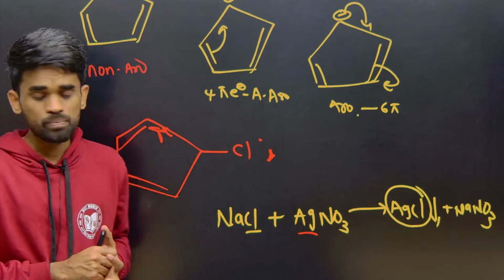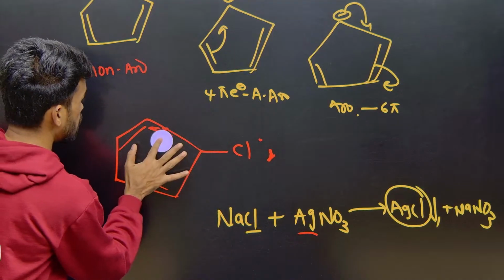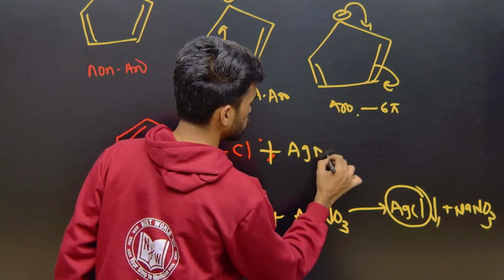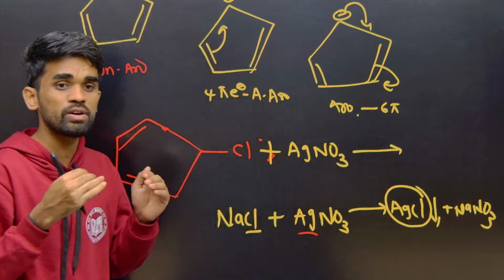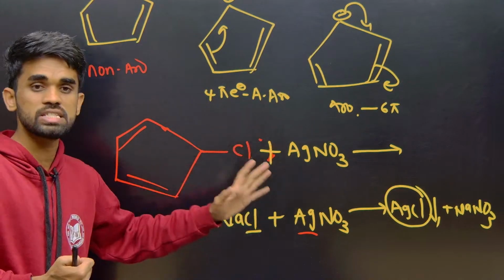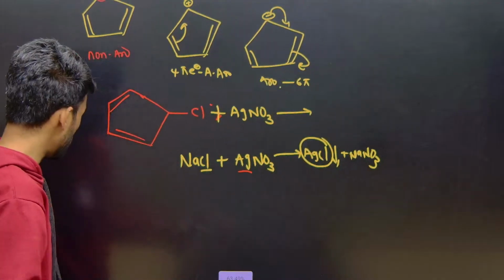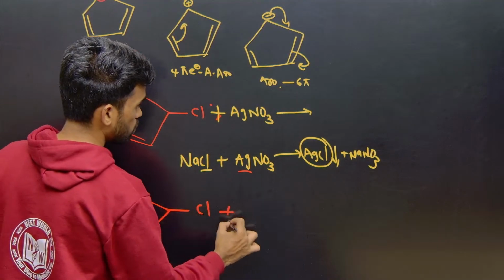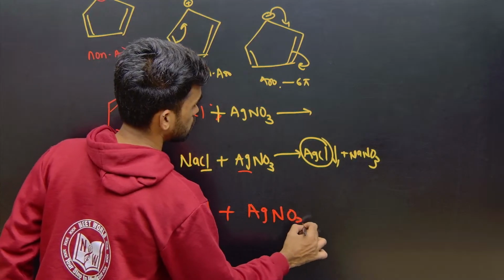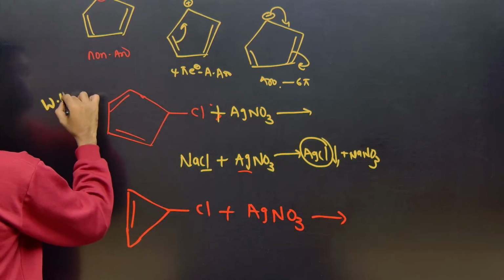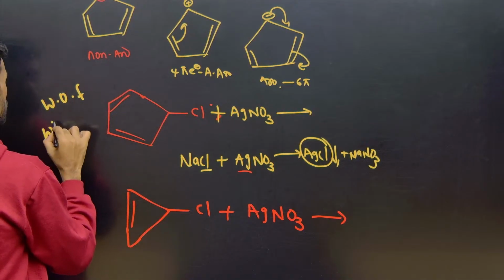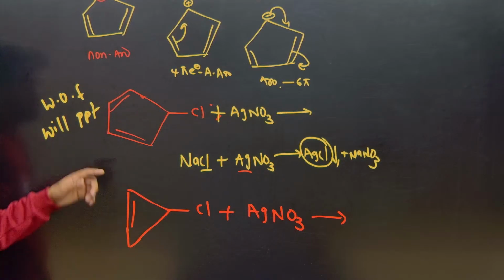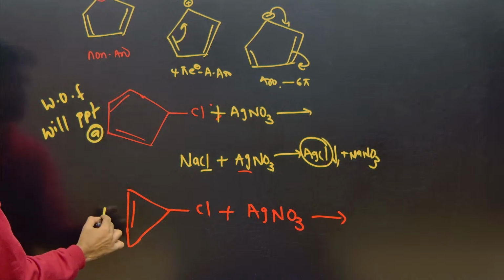But if you are doing the same reaction with this compound, whether this precipitate formation takes place or not, this will be the question. With AgNO3, they will give 4 reactions. Which of the following forms a precipitate upon treating with AgNO3? I am giving you this one and the 3-membered ring we studied previously. Tell me, out of these 2, A and B, which will form a precipitate? How can you identify this?